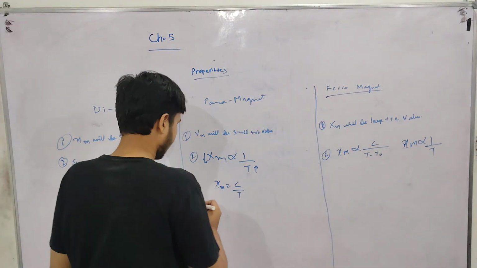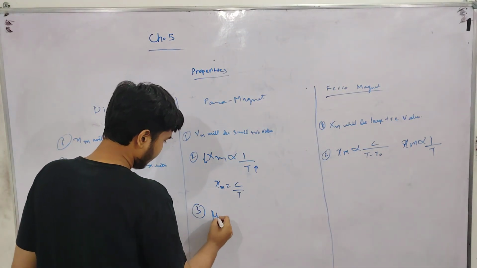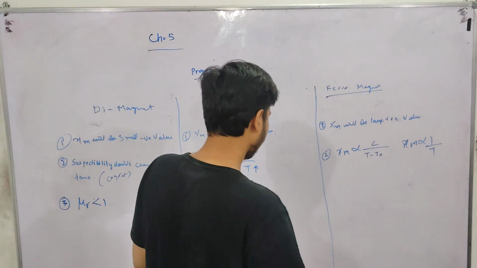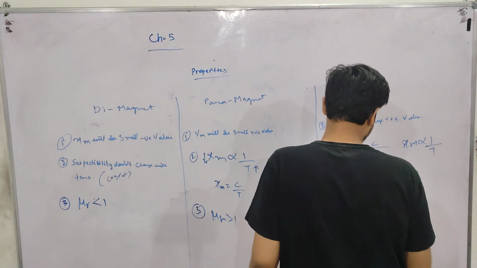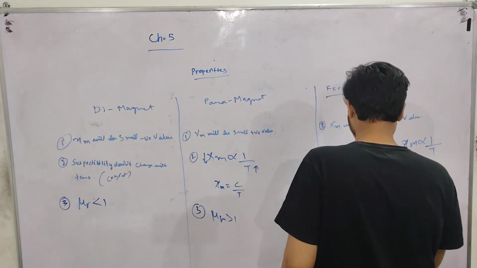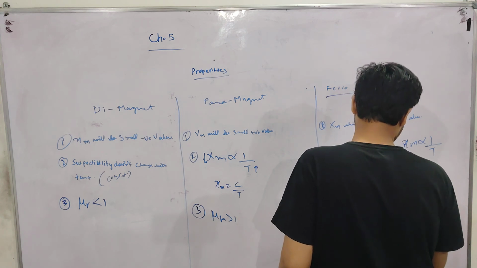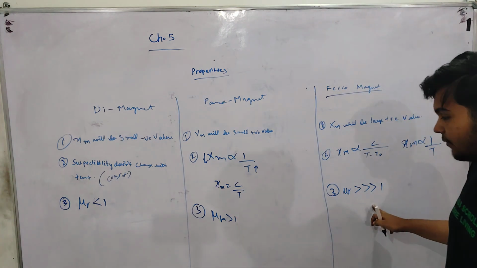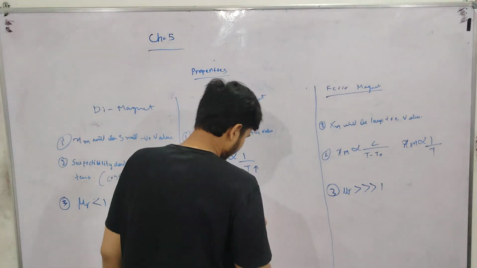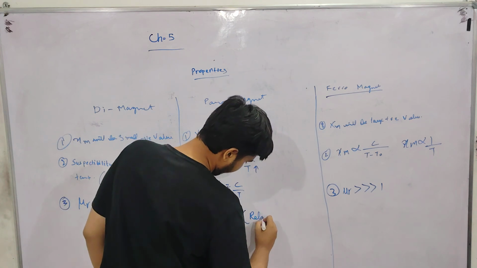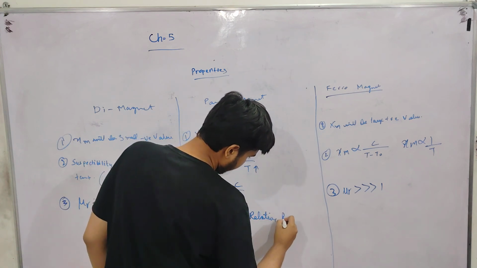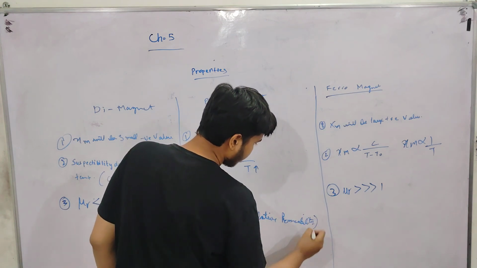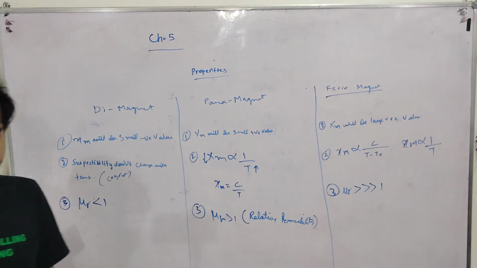In paramagnetic substance, mu r will be more than 1, and in the ferromagnetic substance, mu r will be very much larger than 1. Less than 1, more than 1, very much larger than 1. Mu r is the relative permeability.